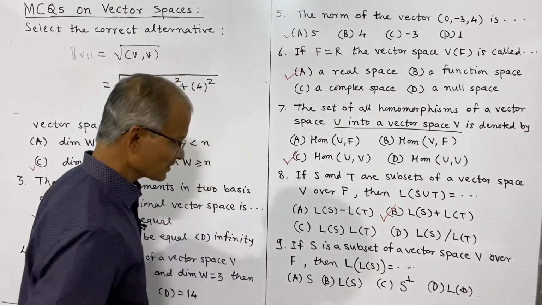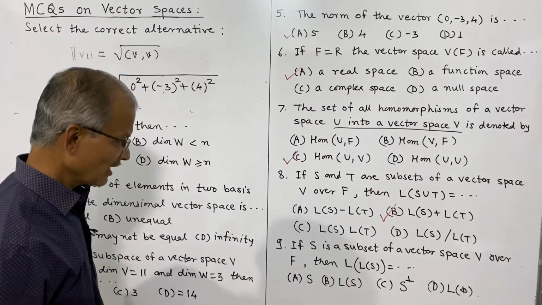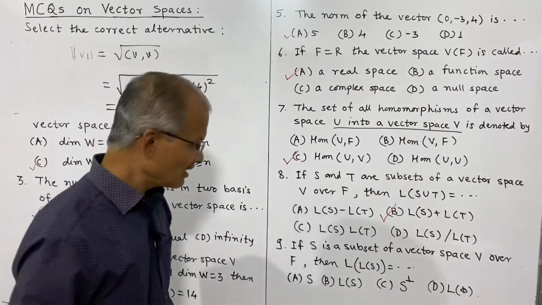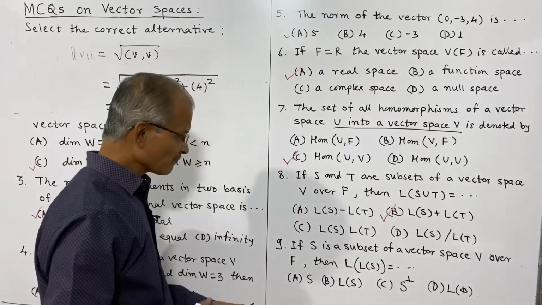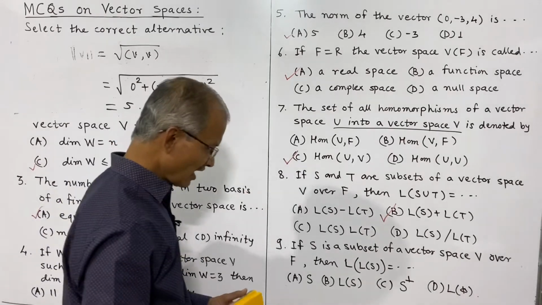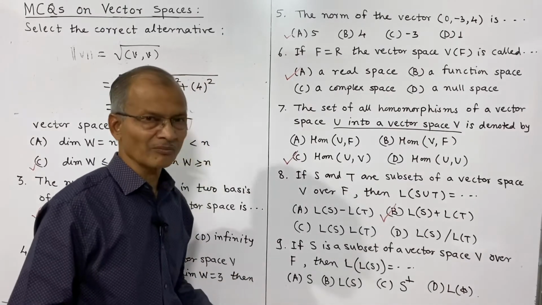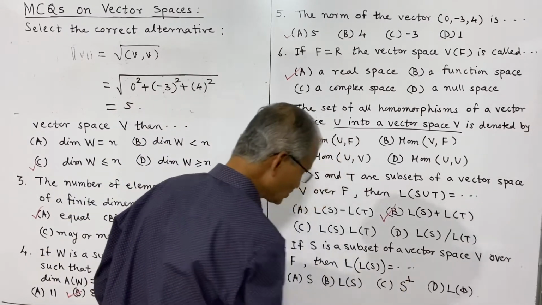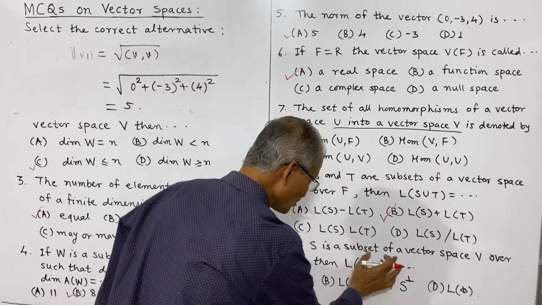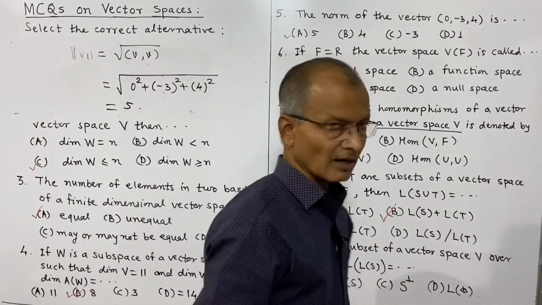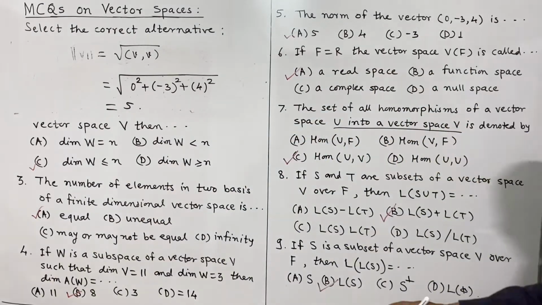If S is a subset of a vector space V over F, then the linear span of S, the double linear span. But the linear span is the set of linear combinations of vectors in S, and again a linear combination of linear combinations will be simply a linear combination, and therefore the result we have proved is that this is equal to L(S) only, and thus this is the correct alternative for the 9th question.